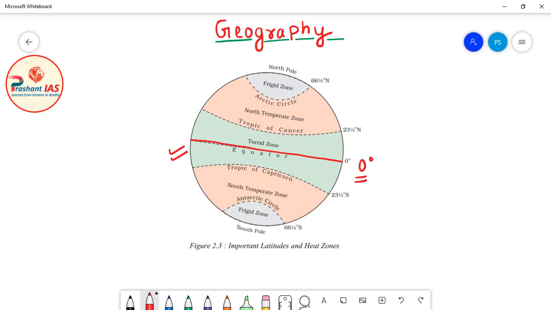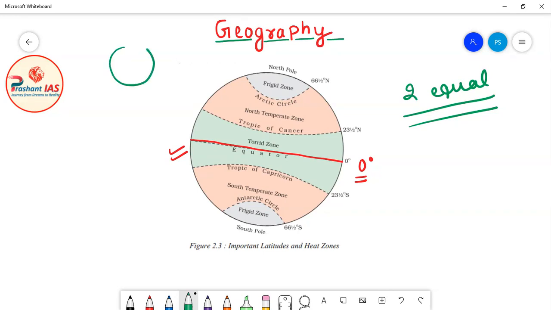Now friends, this equator divides the earth into two equal halves. I have told you that the equator is drawn horizontally in the middle of the earth, so it divides the earth into two equal halves, meaning two equal parts. For example, suppose you have a ball and you cut this ball from the middle. The ball will be divided into two equal parts. This is the case with the equator also. The equator divides the earth into two equal halves.